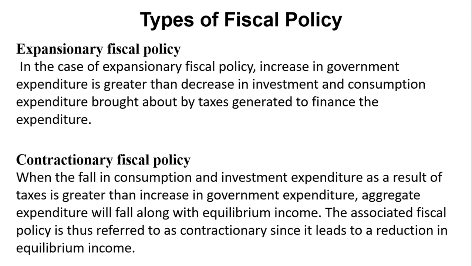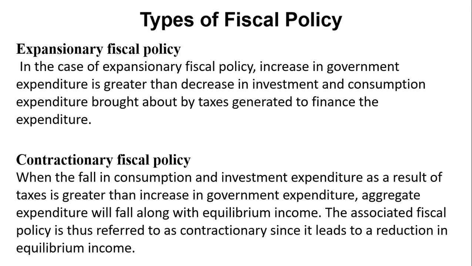Contractionary fiscal policy is normally a fiscal policy that is used to control inflation, and expansionary fiscal policy is a fiscal policy that is used to cause economic growth. You know, an increase in real GDP is economic growth. And if real GDP should increase, that means one of the expenditure components should increase. Government can increase this expenditure.